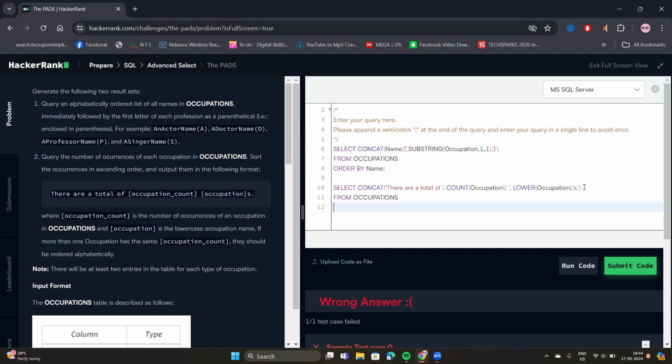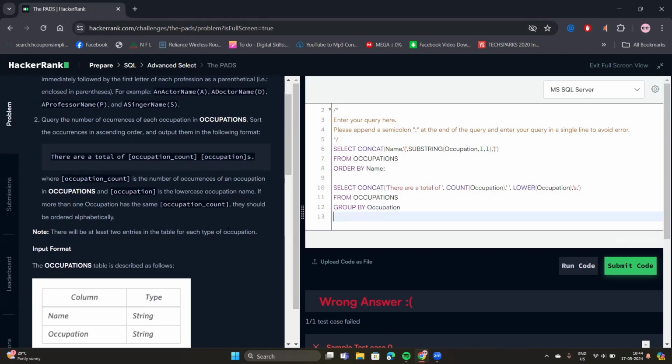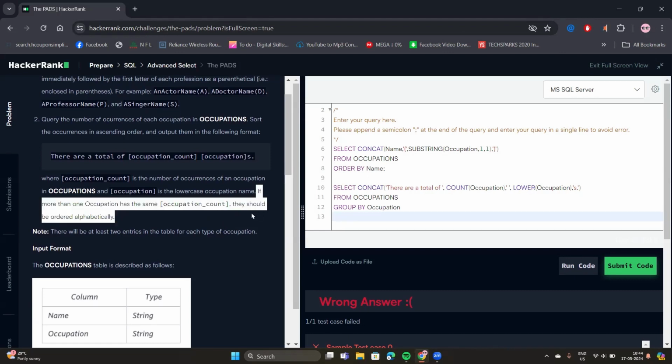So we have the occupation category here, so we need to group them by the occupation, right? So we'll use group by occupation. And it is said that if more than one occupation has the same occupation count, this should be ordered alphabetically, right?